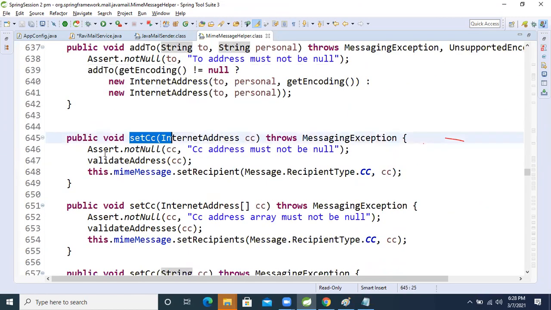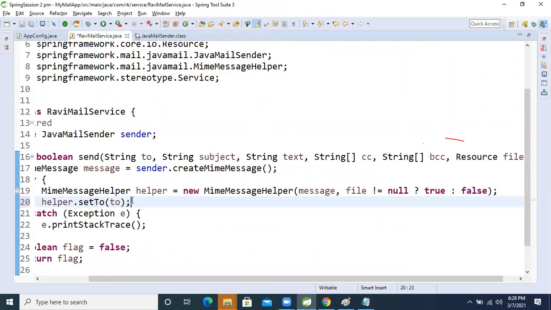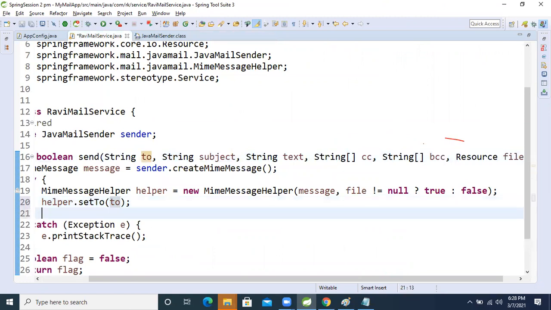There are many CC options, and we would need to write all that logic, but I don't want to write it myself. If Spring already gives us the helper class, what is the need to write that much logic? So for that, we will just pass the two here only, okay. Now another one.